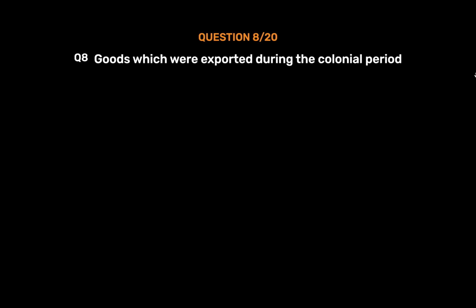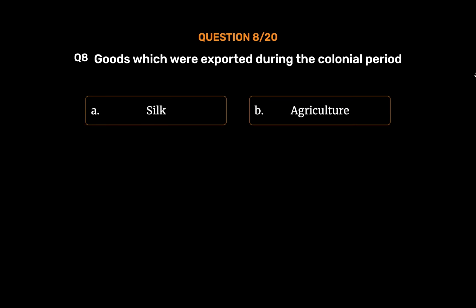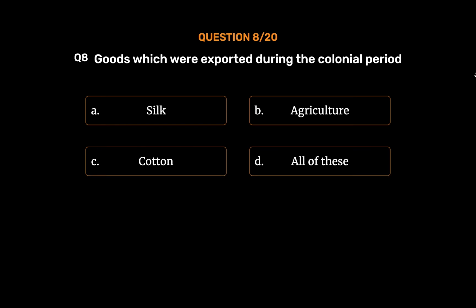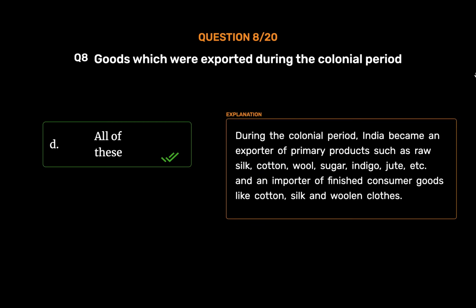Question number 8. Goods which were exported during the colonial period. Option A. Silk. Option B. Agriculture. Option C. Cotton. Option D. All of these. The correct answer is Option D. All of these. During the colonial period, India became an exporter of primary products such as raw silk, cotton, wool, sugar, indigo, jute, etc., and an importer of finished consumer goods like cotton, silk and woolen clothes.